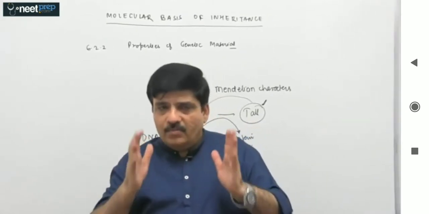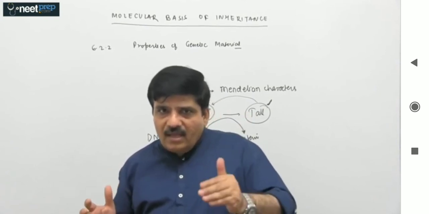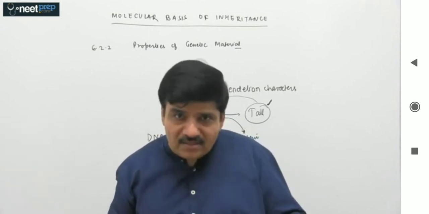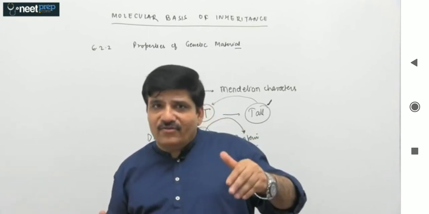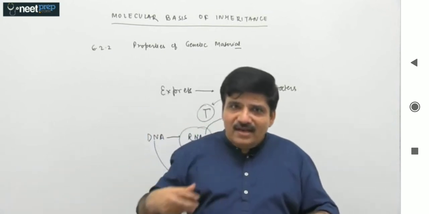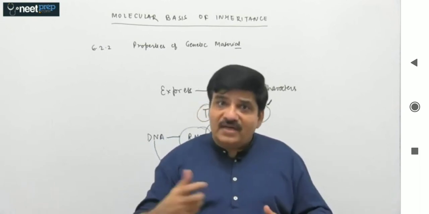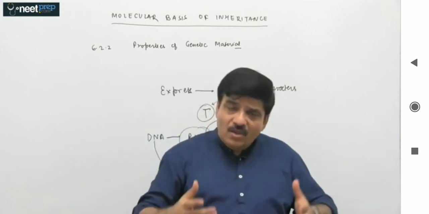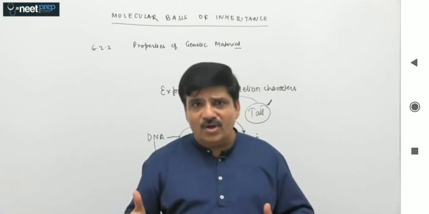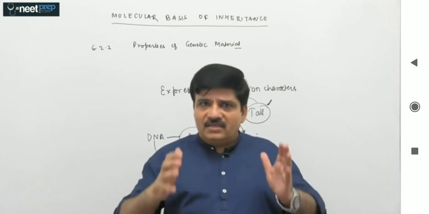So summing it up, both DNA and RNA can act as the genetic material because DNA is more stable. It provides a scope of only slow changes, so it is a biomolecule that is more suited to store the genetic information. And because RNA is more of a dynamic molecule and is capable of expressing itself into the Mendelian traits directly, we say that the transmission of the genetic information must be the forte of the RNA molecule. I hope this very important subsection of your NCERT is absolutely clear.